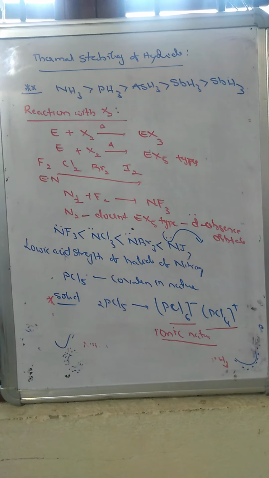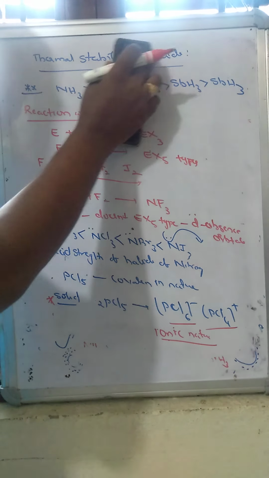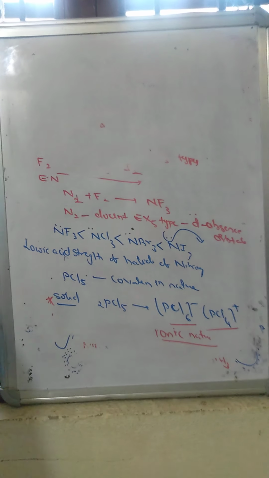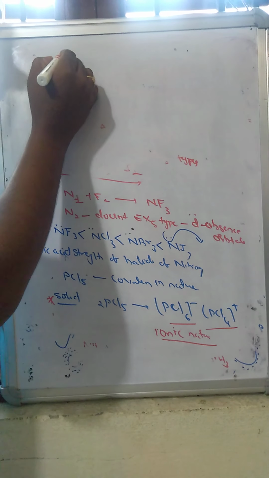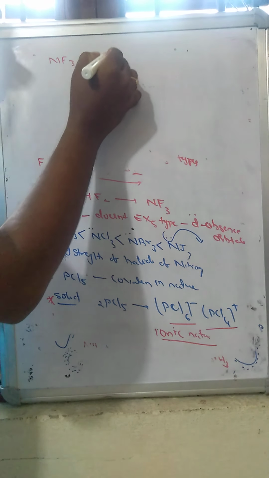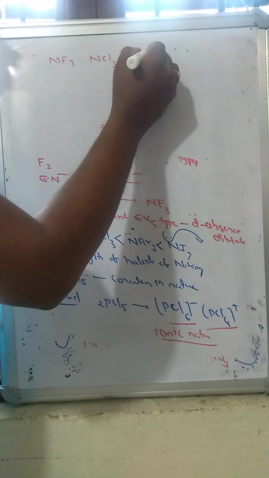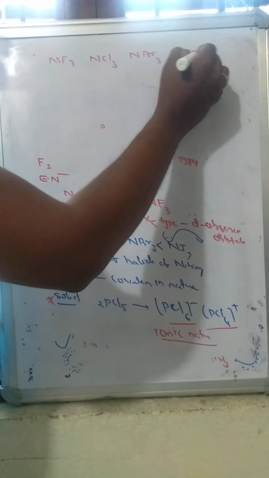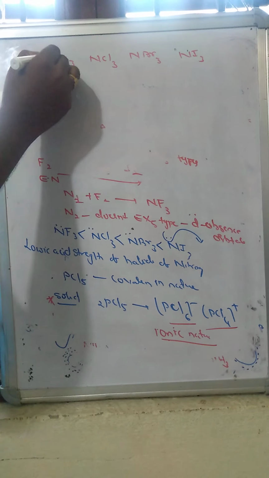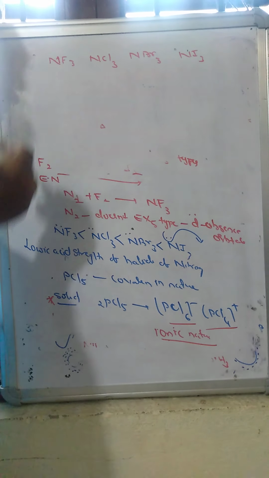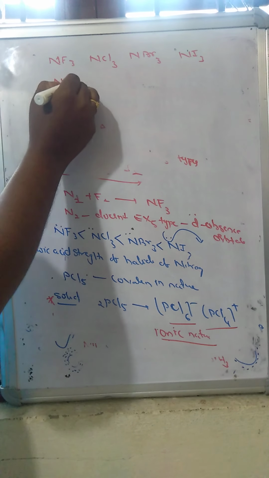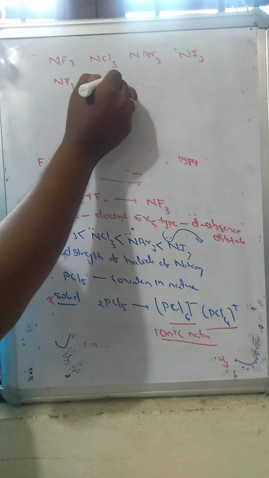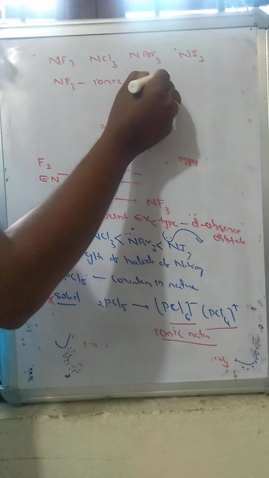Now we will see the ionic character as well as the covalent character of these trihalides. What happens among these trihalides: nitrogen trifluoride, nitrogen trichloride, nitrogen tribromide, nitrogen triiodide. Due to the high electronegativity of fluorine, the ionic character will be more for the fluoride. So NF3 has more ionic character.